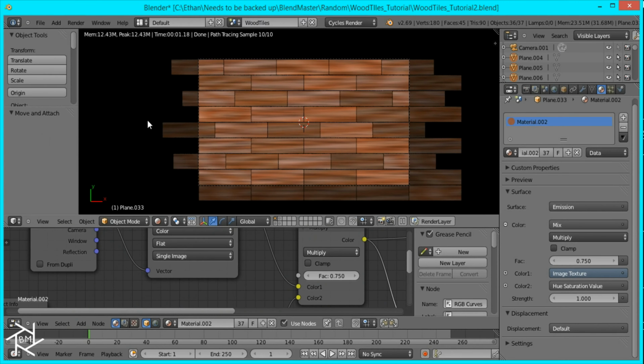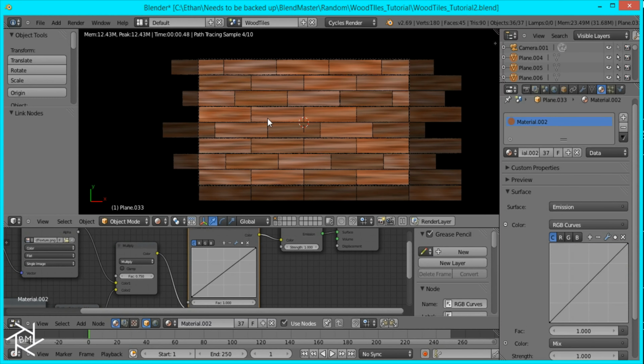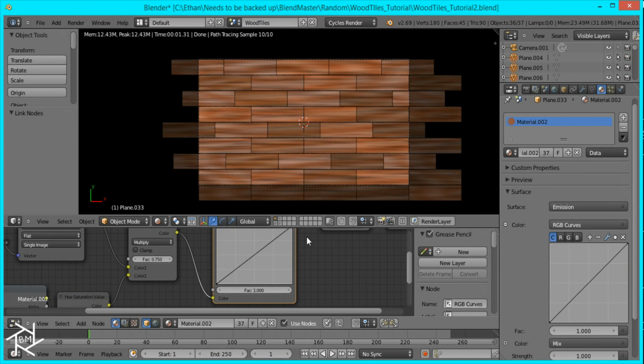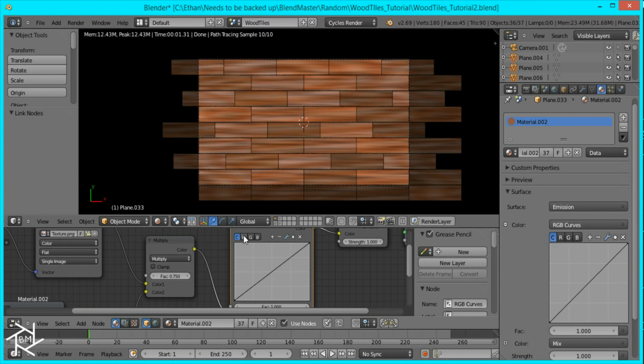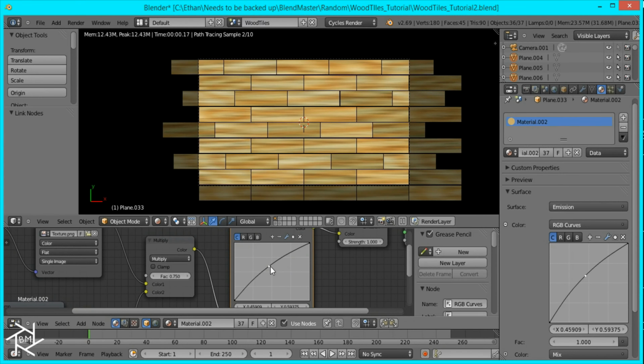That's looking a lot better. You can see we're getting the color variation, but it's a little too brown and red for me. It looks sort of like bricks. I want to go for a yellowish color like this, or a very light brown. So to do that, I'm going to increase our greens like that, increase our blues just a little bit, and increase our reds right in between. And I'm just going to bring up our contrast a little bit so it's brighter, right about there.